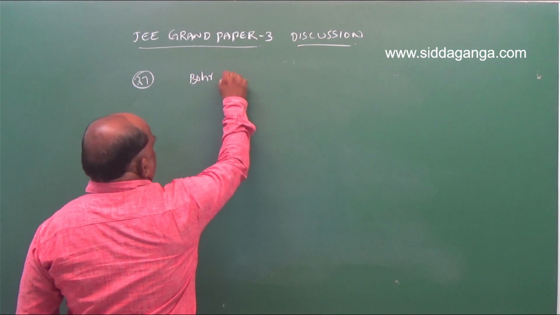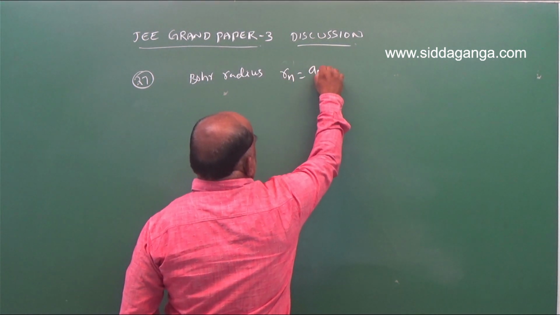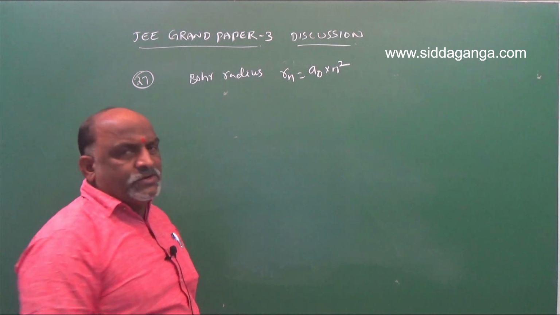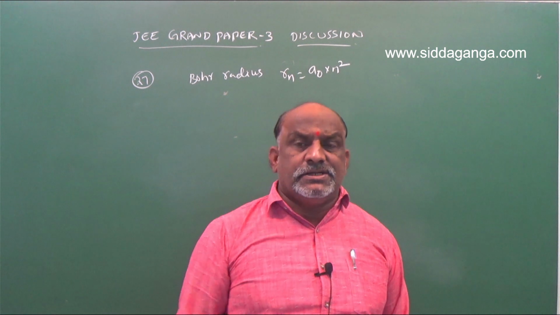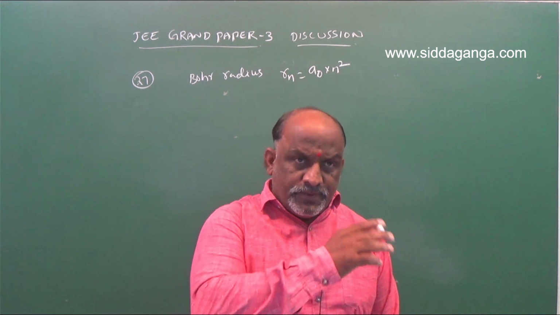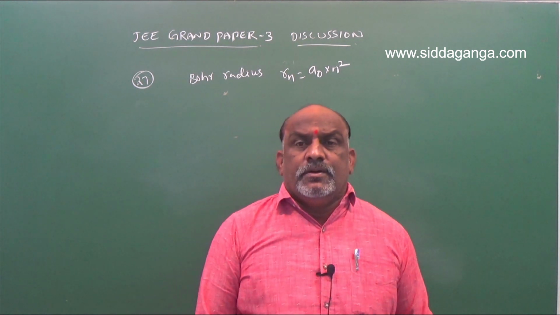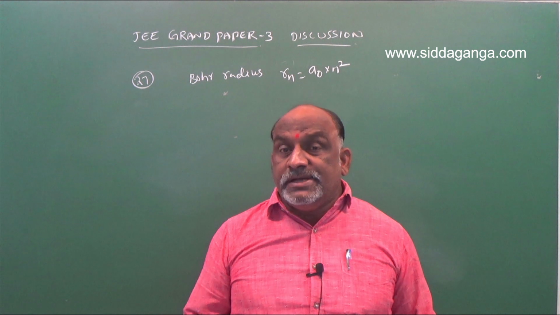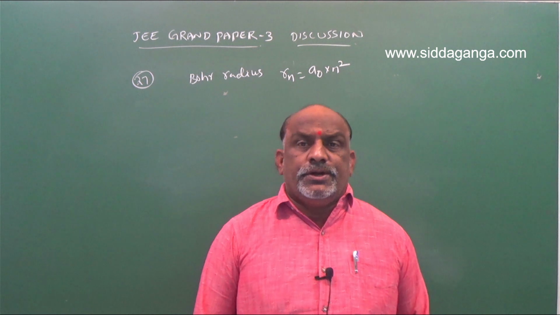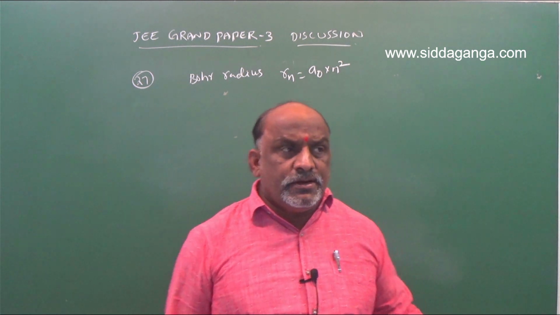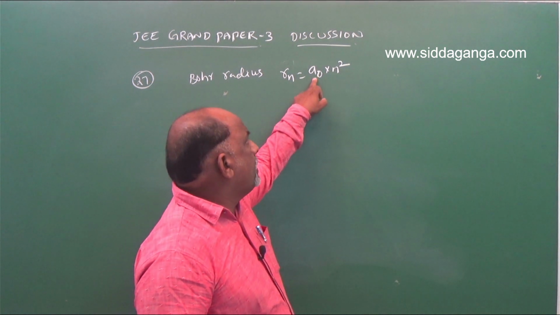Bohr gave one formula regarding radius: Rn is equal to a naught into n square. This is the formula. Actually, the first Bohr radius value is 0.53 angstroms, according to the formula n square h square by 4 pi square m e square. According to that formula, the first Bohr orbit radius is 0.53 angstroms. So this is the formula: the nth orbit radius is equal to a naught into n square.